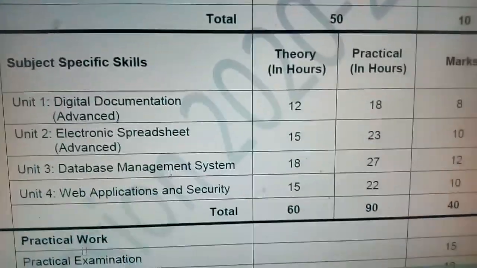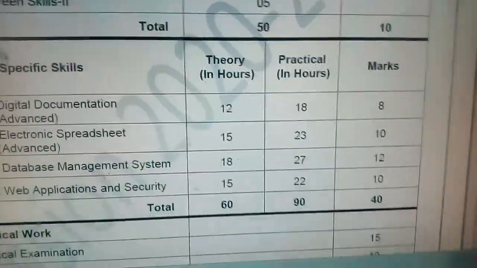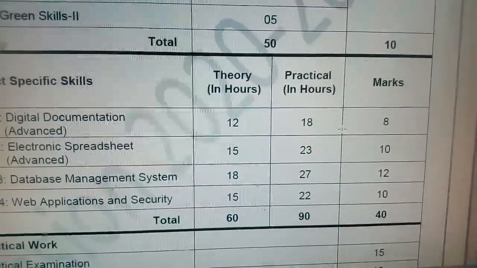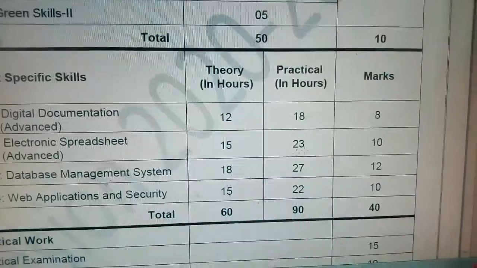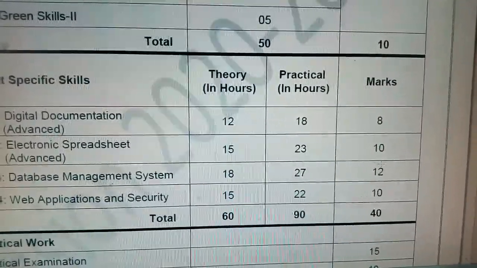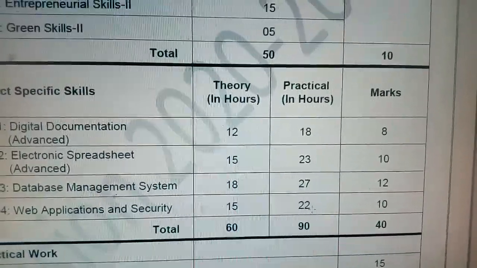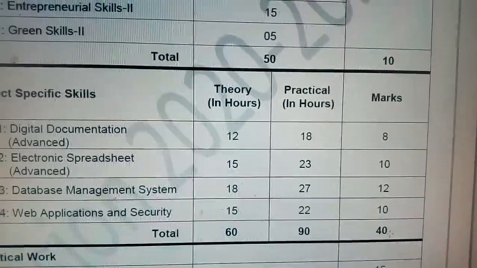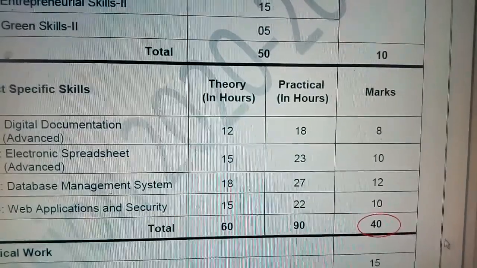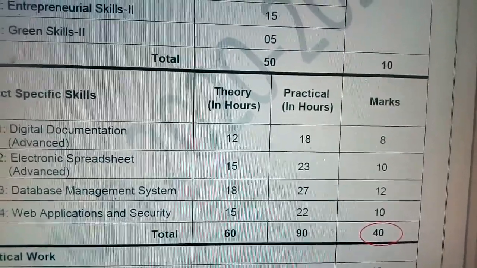So now you can see the marks distribution: 8 marks in digital documentation advanced, electronic spreadsheet 10 marks will come, from database management system 12 marks, and 10 marks will come from web applications and security. So this total is 40 marks. So 40 plus 10, that is 50 marks.